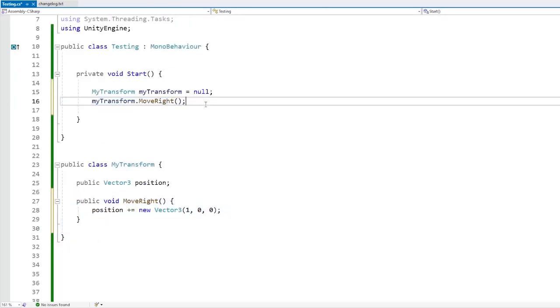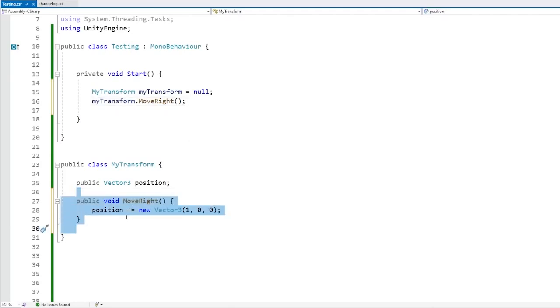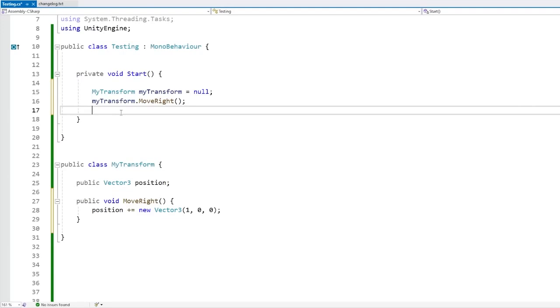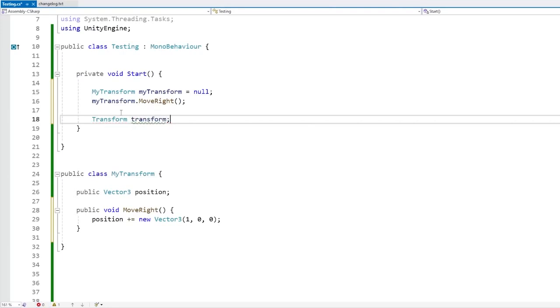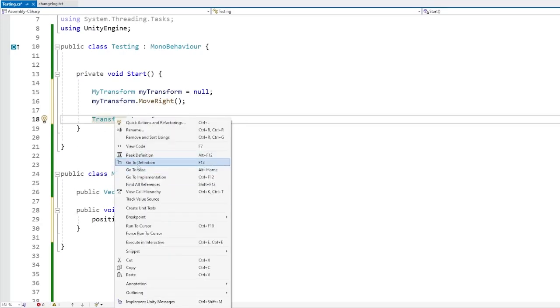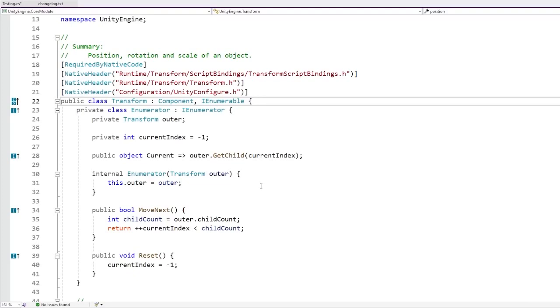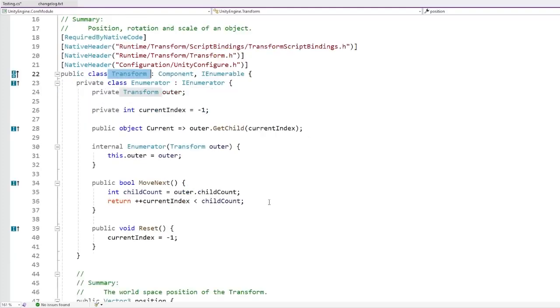However, what happens if you can't modify it? Like for example, let's say I do want to implement this kind of move right function. However, instead of making it work with my custom myTransform type, I want to work with the built-in Unity transform type. Now that type is sealed, I cannot modify it. So I can put transform for some kind of transform and we can try going to the definition. So here it is, except this class is compiled, meaning we do not have access to modify this.